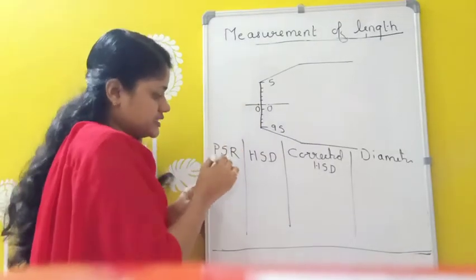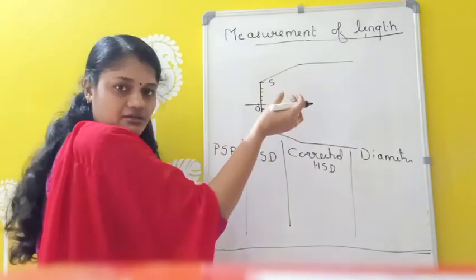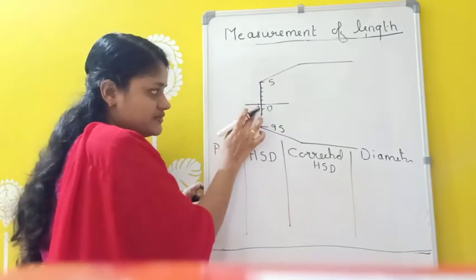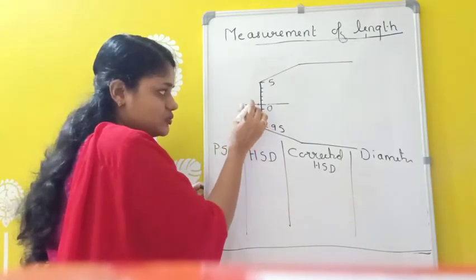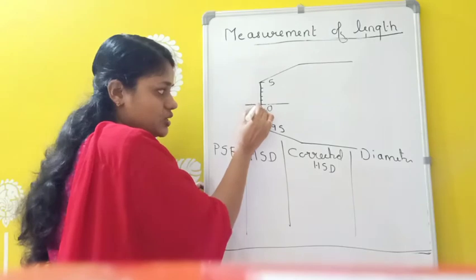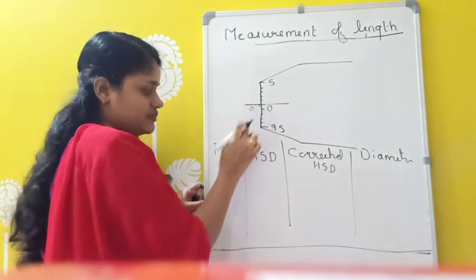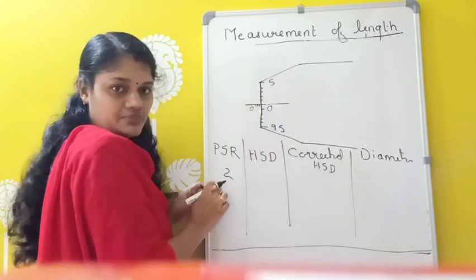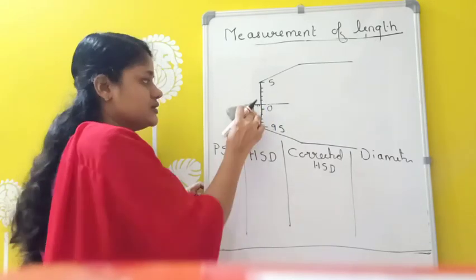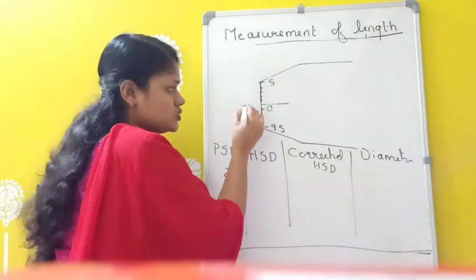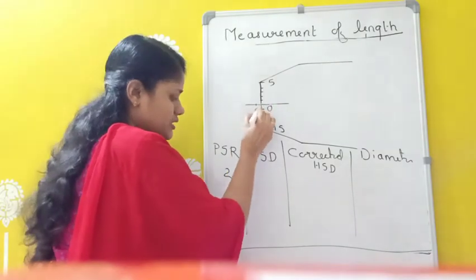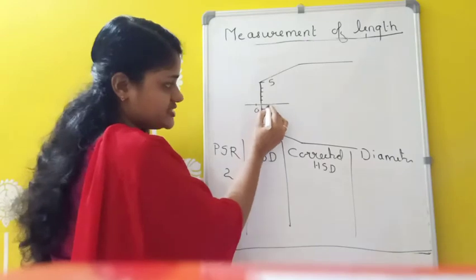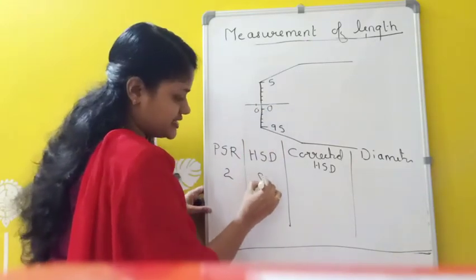And here, when we are taking the reading, if you are finding the thickness of the wire, suppose I am getting PSR value. PSR value means how many readings are coming here. Suppose 0 is coming here and we are getting 2 divisions. 2 divisions here means PSR value will be 2. Suppose I am getting 3 divisions here, then PSR value will be 3. Like that. So suppose I am getting PSR value as 2 and corresponding HSR value as somewhat 84.